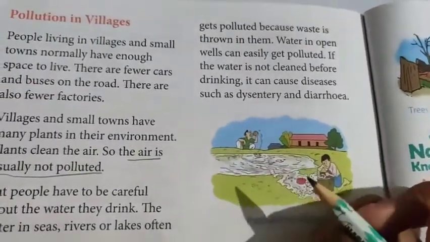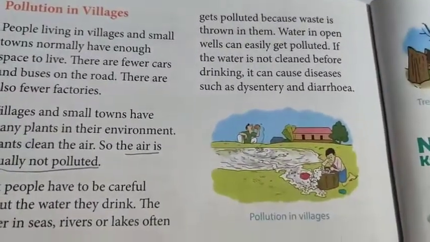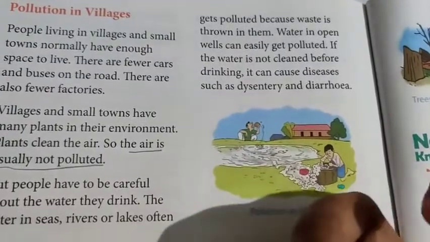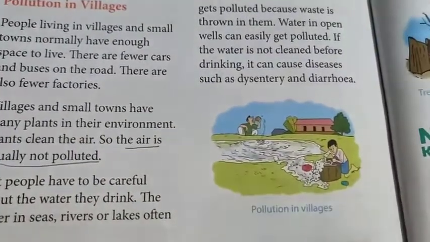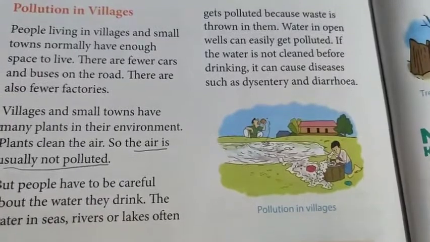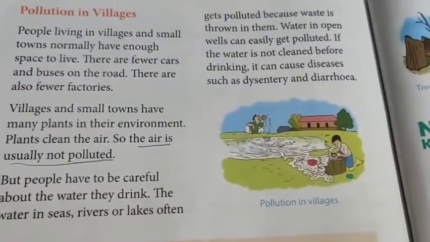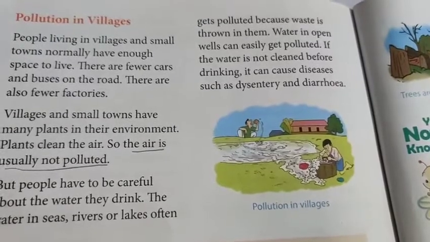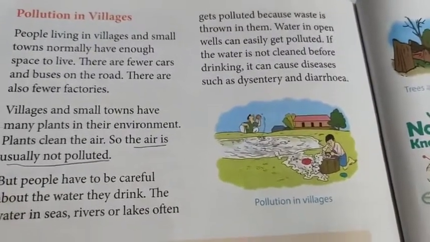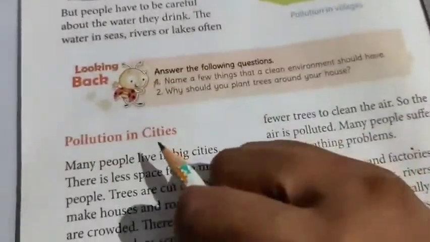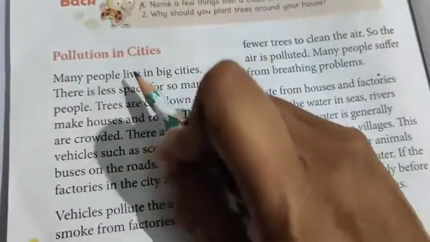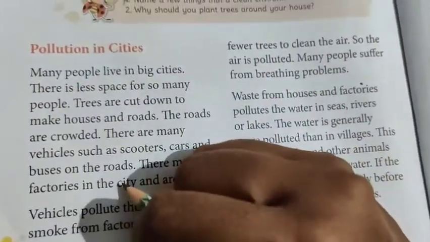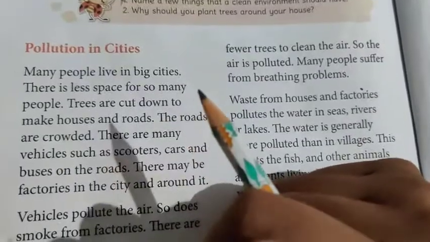So they are drinking that polluted water, and then they are causing themselves diseases like dysentery, diarrhea, etc. Yes, children? So this kind of water pollution is mostly seen in villages, right? Now if we talk about pollution in cities, which kind of pollution can we see?